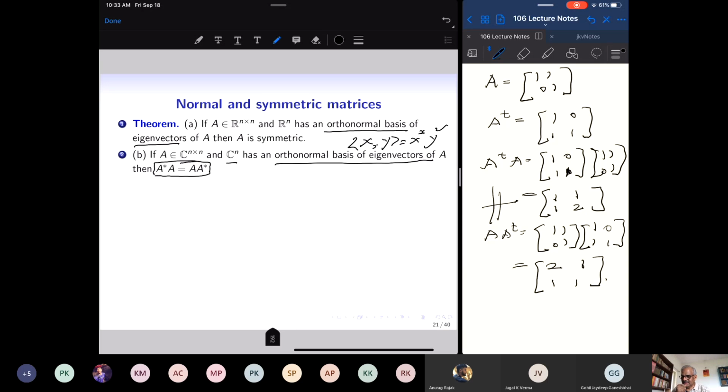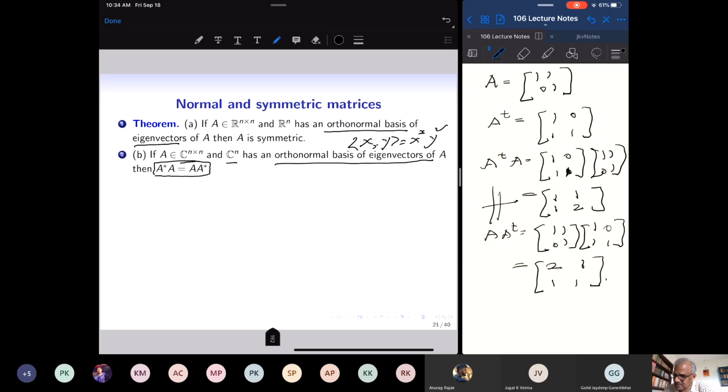And this criterion is actually capturing that property, that what really went wrong. Besides the fact that the eigenspace is too small, this is also a property which went wrong, that A does not commute with A transpose. And this is captured by this, that if I have an n by n complex matrix and there is an orthonormal basis of eigenvectors, then A must commute with its Hermitian, the complex conjugate A star.